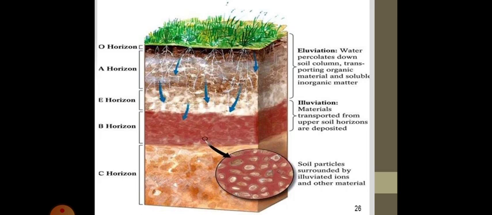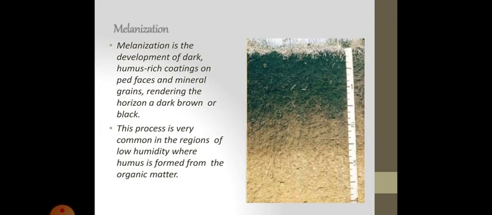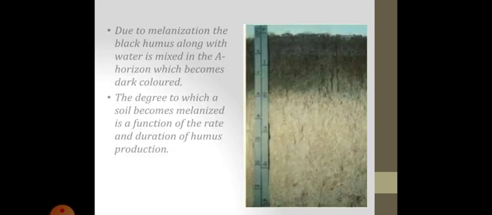As you can see in the figure. Then comes melanization. Melanization is the development of dark humus-rich coatings on ped faces and mineral grains, rendering the horizon a dark brown or black. This process is very common in the regions of low humidity where humus is formed from the organic matter.